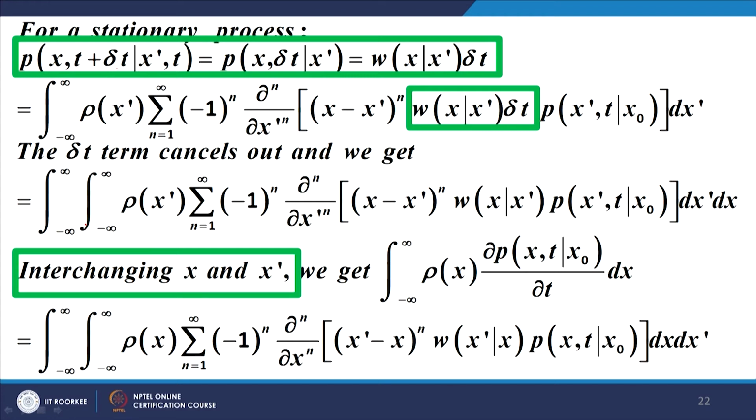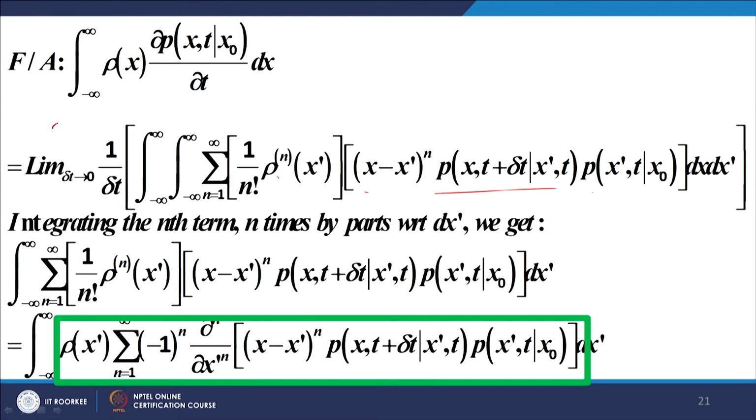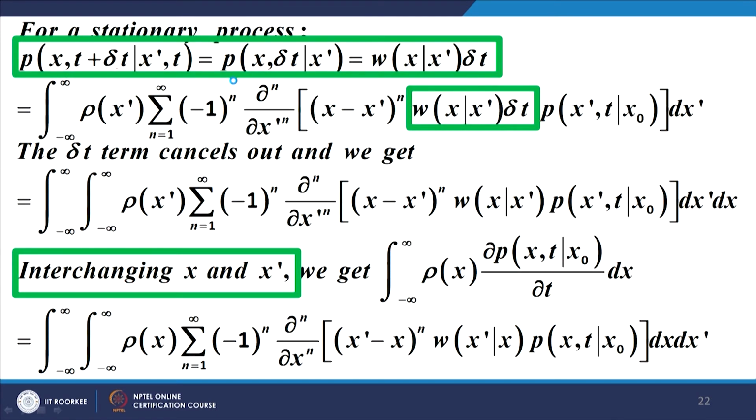Just let us go back. The left hand side is this one, integration of rho x and the partial derivative of dp with respect to dt, and the right hand side gives you this whole expression. Simply interchange x and x dash, and we get this is my left hand side, this is my right hand side.